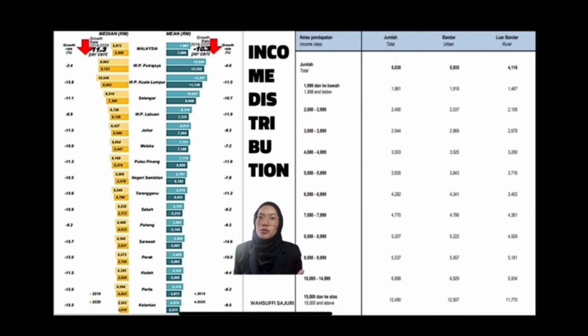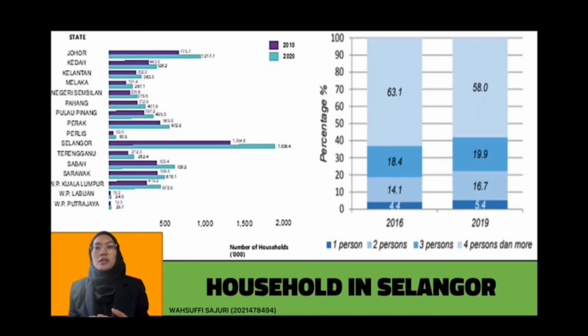On average, people who live in urban areas spend more on consumption expenditure compared to people who live in suburban areas, due to the high cost of living. Malaysia had 8.2 million households in 2020. Selangor had the most households, followed by Johor and Sabah. Selangor had 1.8 million households in 2019. The average household size was 3.9 people, and the majority of households have 4 or more members.